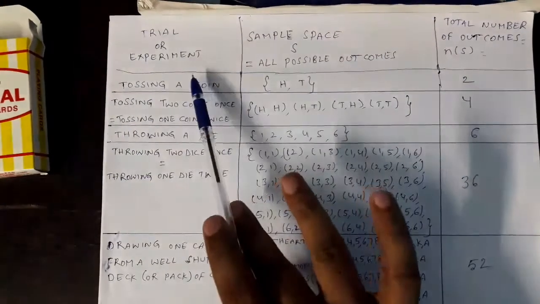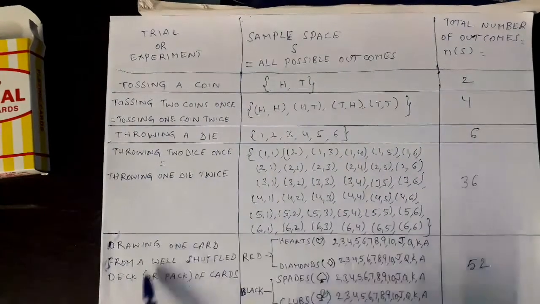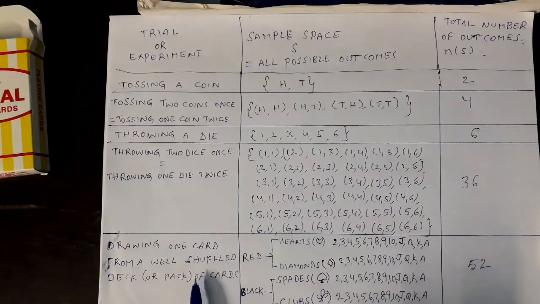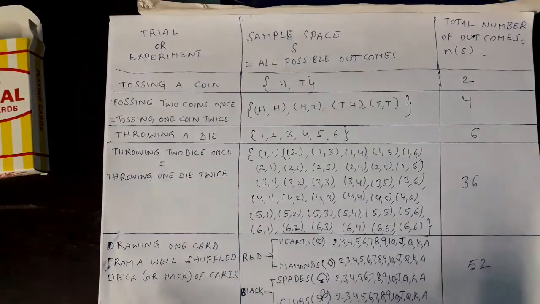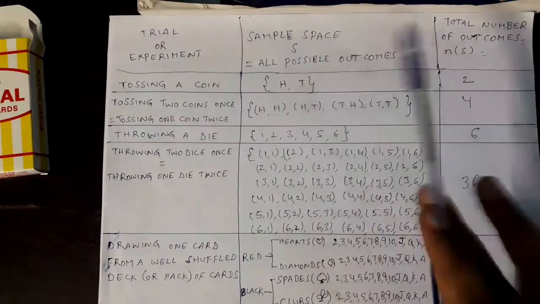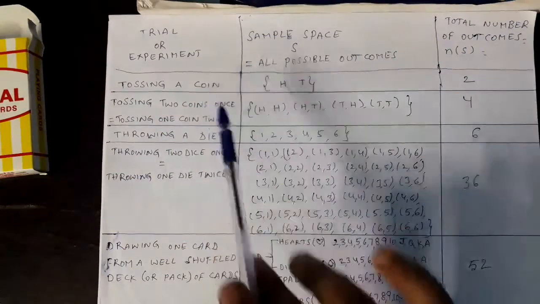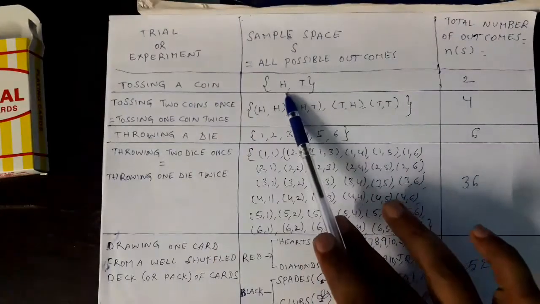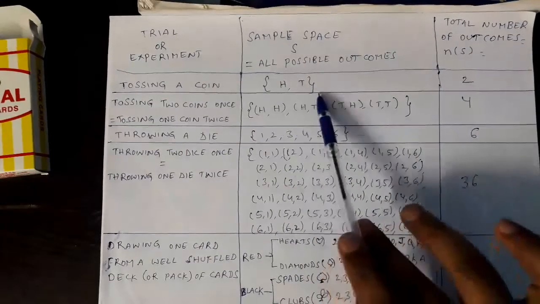Trial or experiment. See, tossing a coin, tossing 2 coins, throwing a die, throwing 2 dice, drawing 1 card from a well shuffled pack of cards. These are all called experiments, right? See, all possible outcomes I am writing here. Of course, that is called sample space. We don't need that word now. While tossing 1 coin, what are the possible outcomes? We have discussed head, tail, right? 2 outcomes are possible.